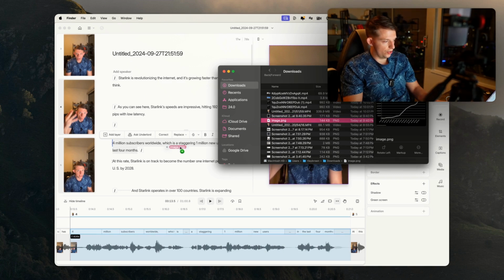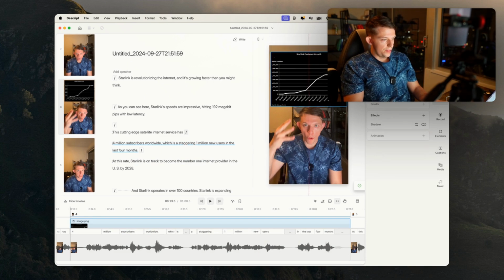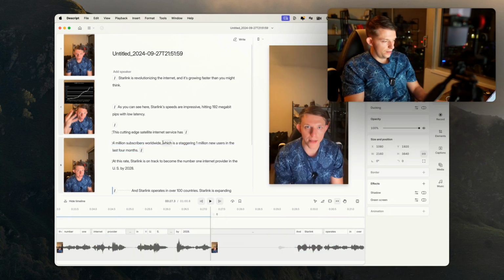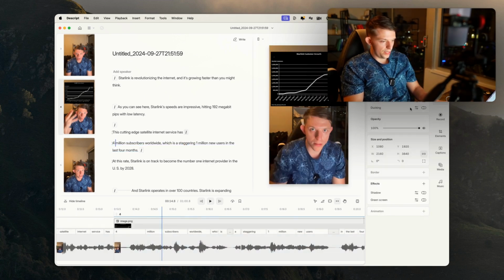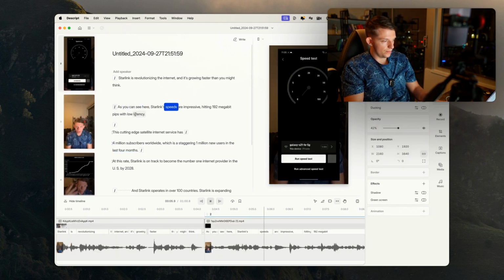this chart onto here, and this is a subtle thing, but I am going to click on the layer below this, and I am going to lower the opacity slightly so the user's eyes are drawn to this right here. You can see here, Starlink speeds are impressive, hitting 192 megabits.